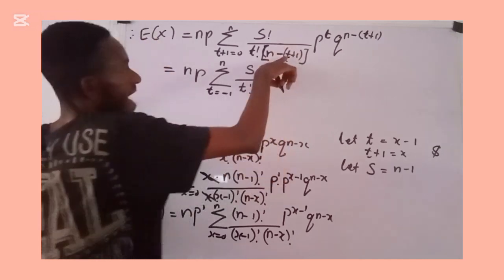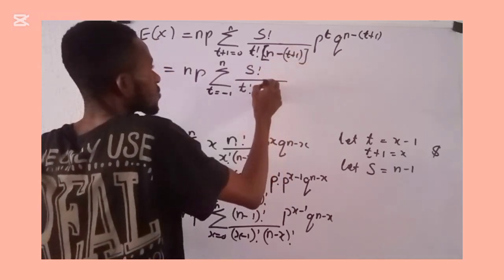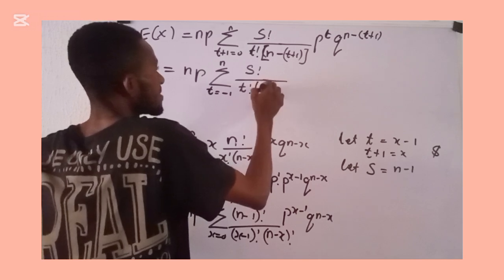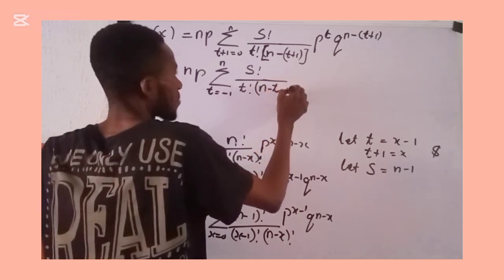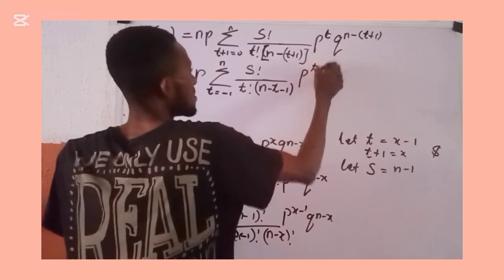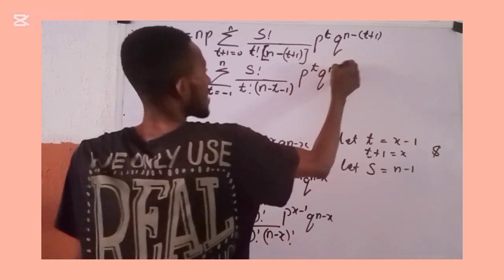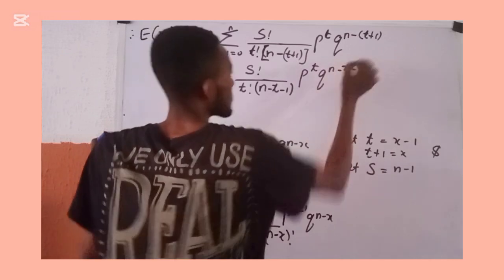Then here this is n minus t minus 1, so open a bracket, n minus t minus 1, then close the bracket. Here is p raised to power t, and then q raised to power n minus t minus 1.